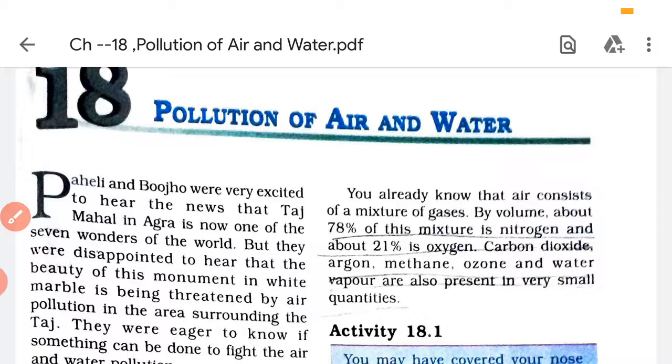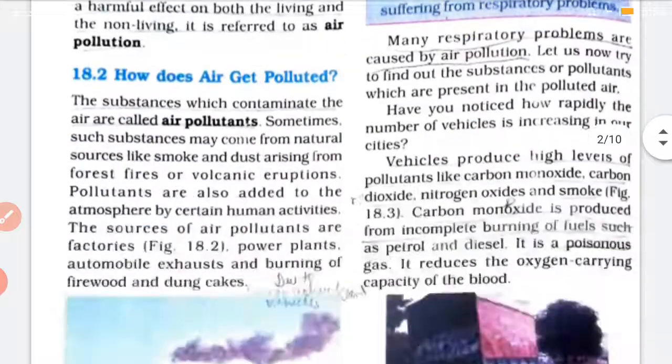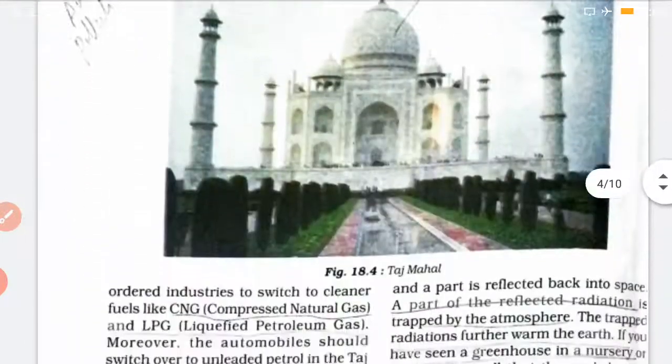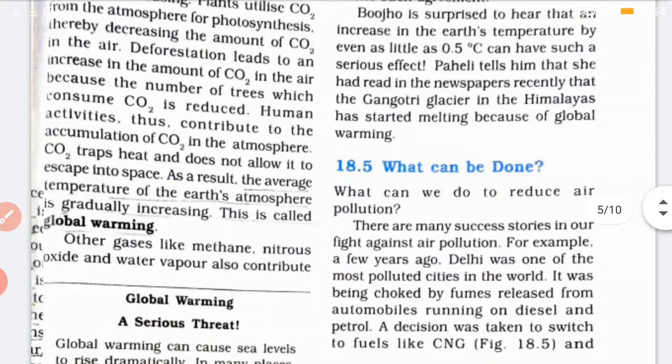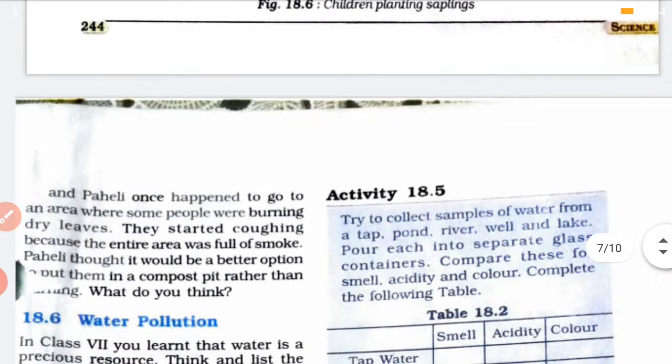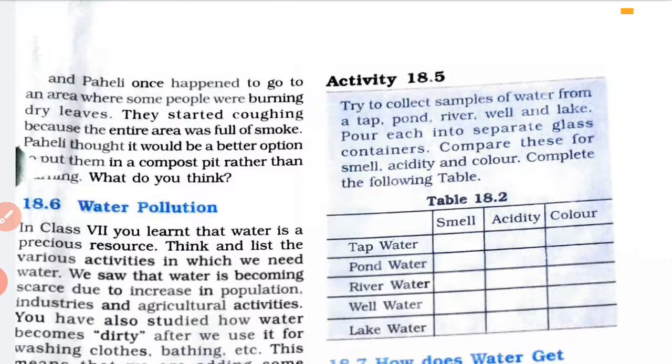We all know that water, like air, is a basic necessity of life. Yes or no? We all need water for various activities every day. The moment you get up, water is needed, starting from brushing, taking a bath, drinking, cooking, cleaning the house, watering plants, washing clothes. There are various uses of water.